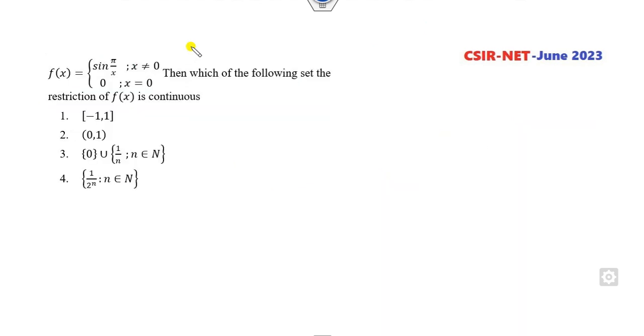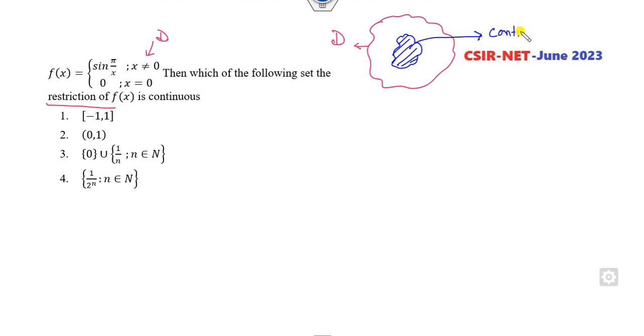Okay, look at this one. A function is given to you, then which of the following restrictions of f is continuous? That's simple. If I call this my domain, fine, the function's domain is here, this is my restriction, and our target is to prove this function is continuous on this restriction. Very simple. If you look at this function, clearly f is not continuous at x equal to 0 only.